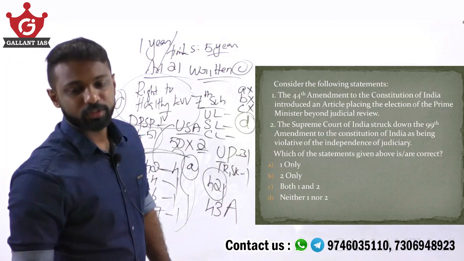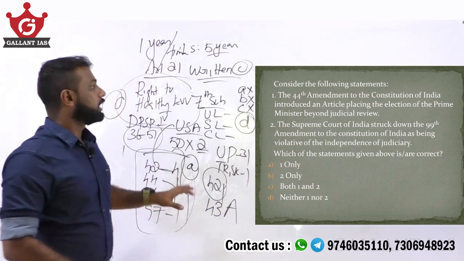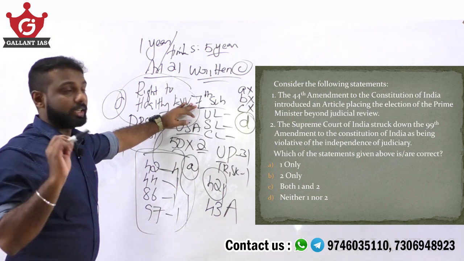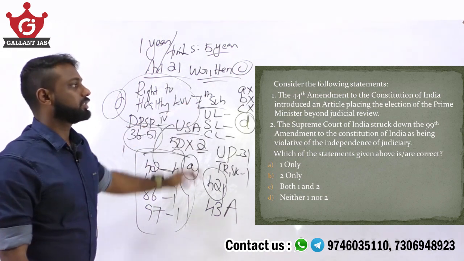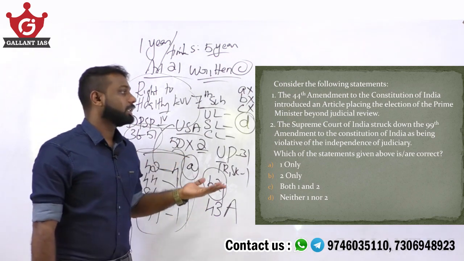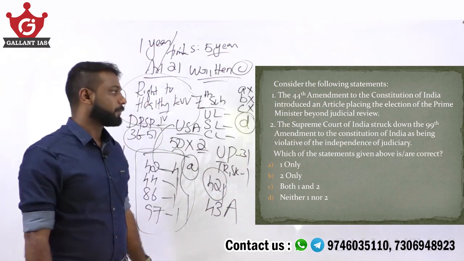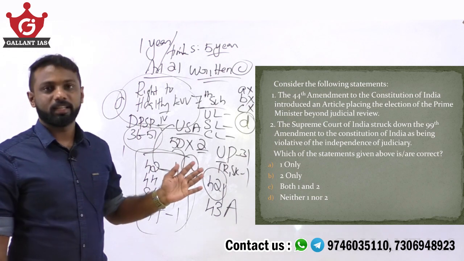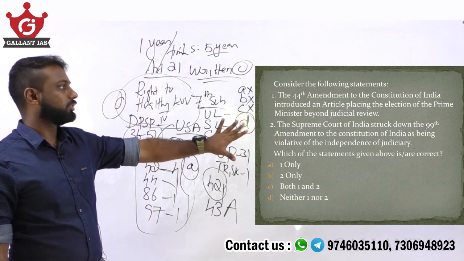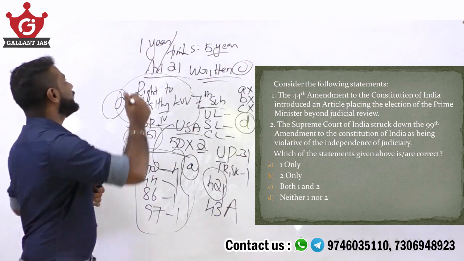Okay, the last question for today. Consider the following statements. 1. The 44th Amendment to the Constitution of India introduced an article placing the election of Prime Minister beyond judicial review. 2. The Supreme Court of India struck down the 99th Amendment to the Constitution of India as being violative of independence of judiciary. Which of the statements given above is or are correct? See, moving on to statement number 1. It says that the 44th Amendment introduced an article placing the election of Prime Minister beyond judicial review. Actually, it is 39th